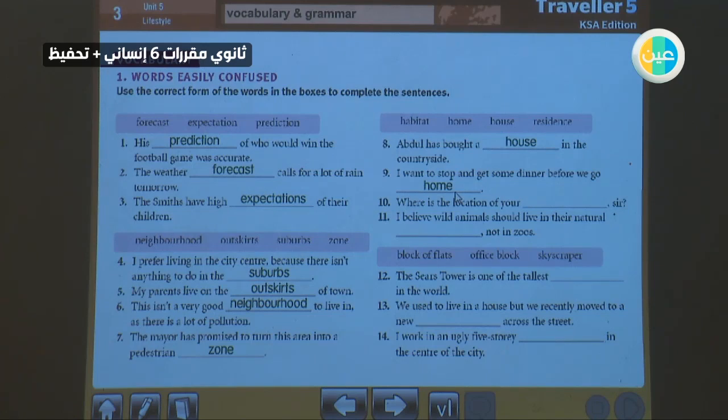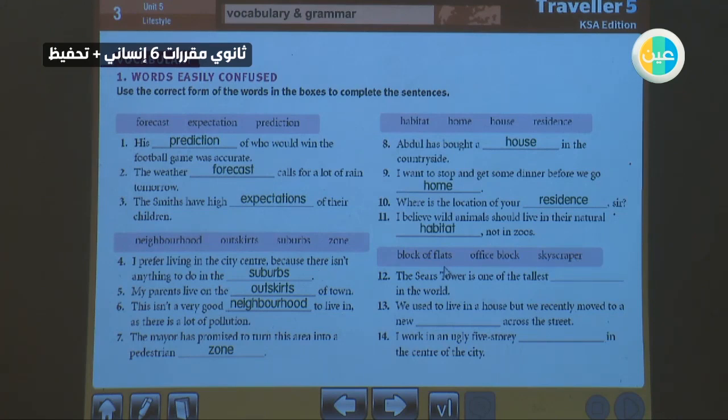I have to say "your house," but when you talk about yourself, you can use "home." Where is the location of your residence, sir? Where do you live, sir? I believe wild animals, from the very beginning, should live in their natural habitat, not in zoos.